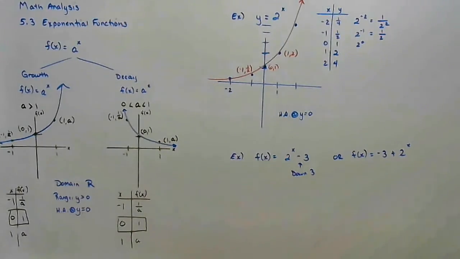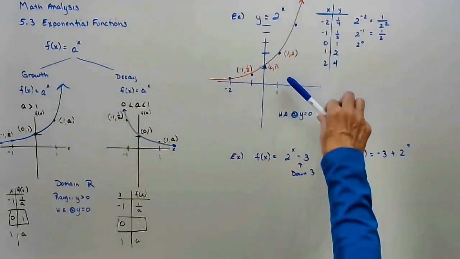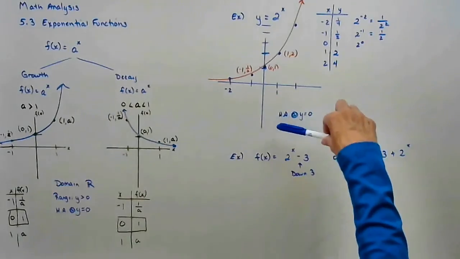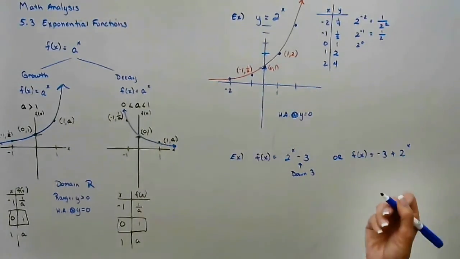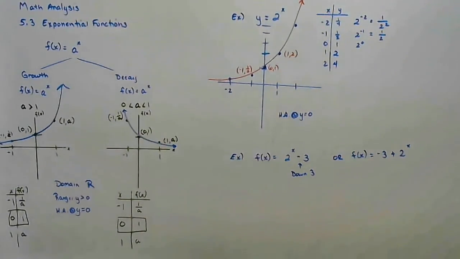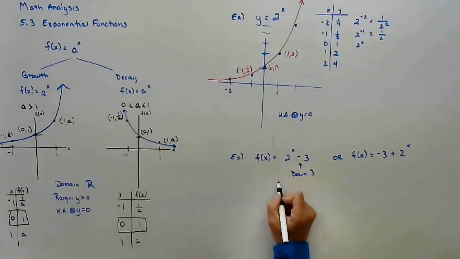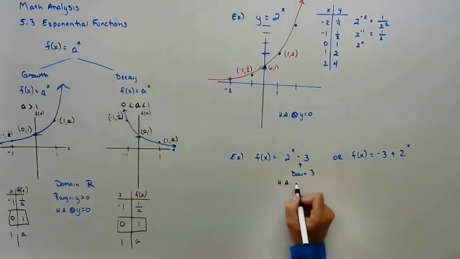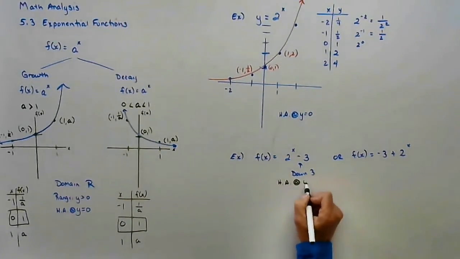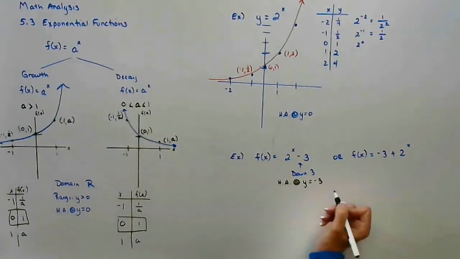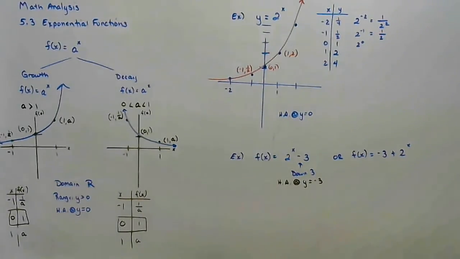So all that means is we're going to take this graph that we just did prior, and we're going to shift it down. Since we're shifting it down, that means we now have a horizontal asymptote at negative 3 because it's shifted down.